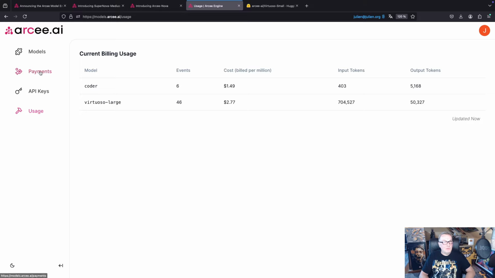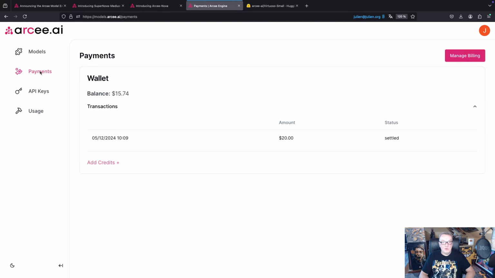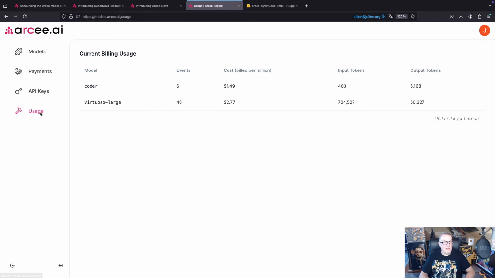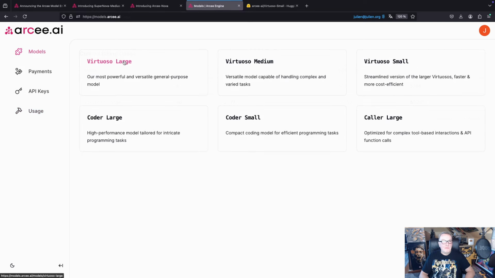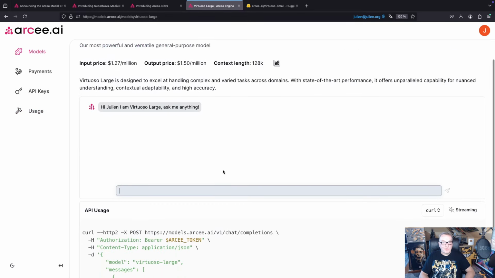Good. By the way, you can see your payments here, right? So I paid $20. My balance is $15.74 because again, I'm in the process of spending $1.49 plus $2.77. Okay, that's how it works. Good. Let's go back to models. Okay, let's go back to large.